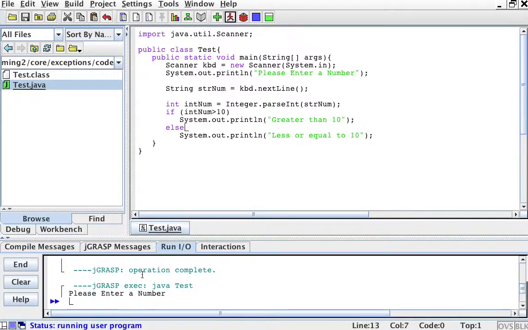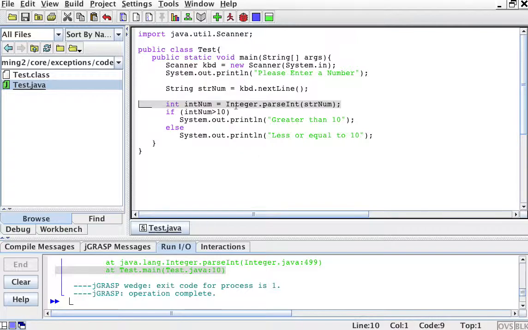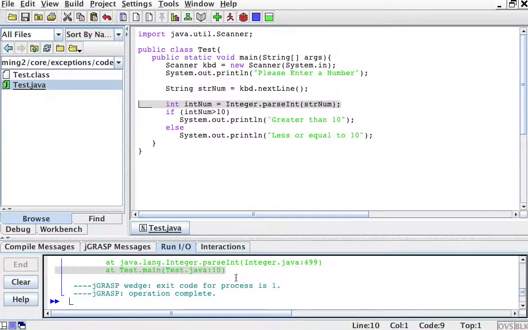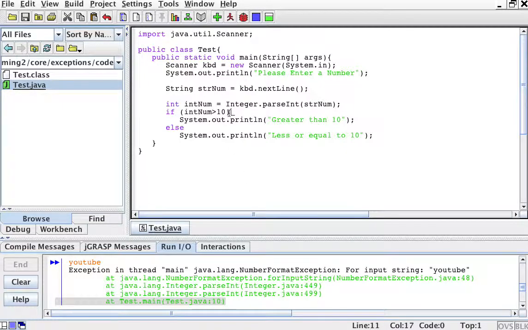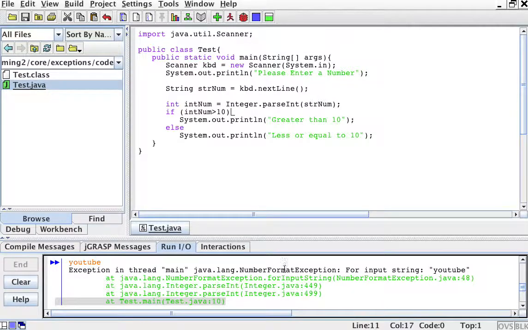Now if I run it again, you cannot control what I enter here. So I can put YouTube here. But that's not a number. And what happens is that an exception is generated right here where I try to parse an integer when that string is not an integer. And if we look at the output, the exception is a java.lang.NumberFormatException. There's no way I can control this, okay? So an exception is thrown.